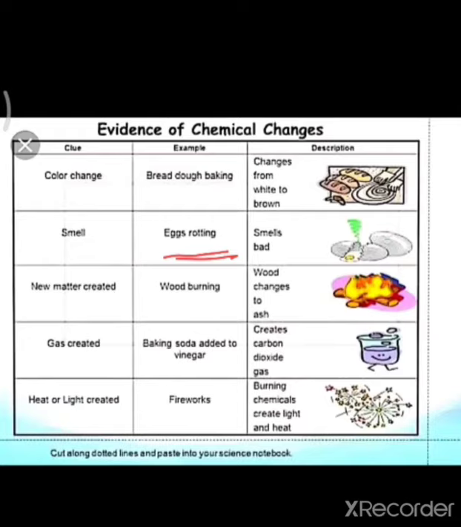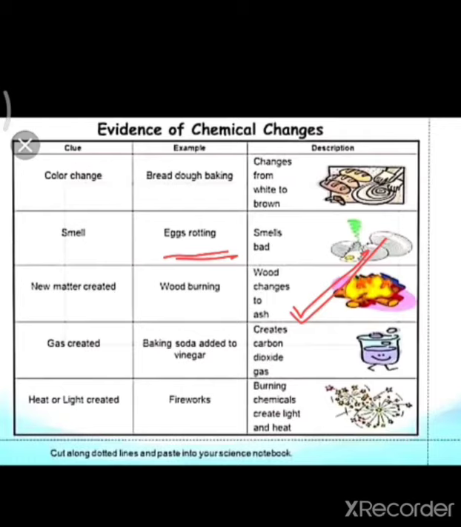So a new substance is formed in a chemical change, completely different from the original substance. And remember, a chemical change is a permanent change and it is irreversible. Then see, wood changes to ash. From the ash, can you get back the wood? No. Wood is a different material and ash is different. They are not the same. That means the new substance is completely different from the original substance.